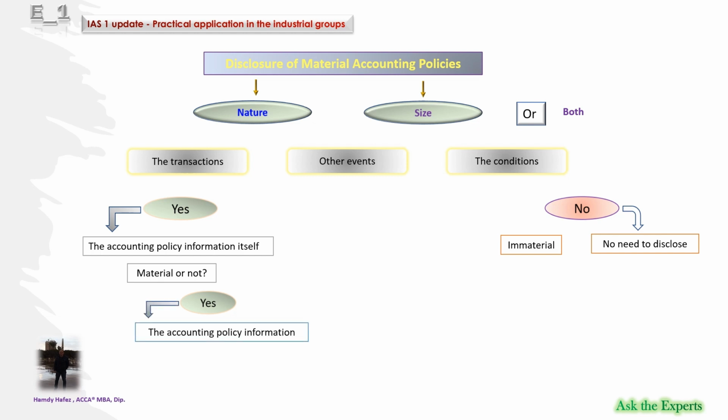Now, let's see practical examples from the published financial statements of multinational industrial groups. The first example is by Cemex Group, 2021 Integrated Report.